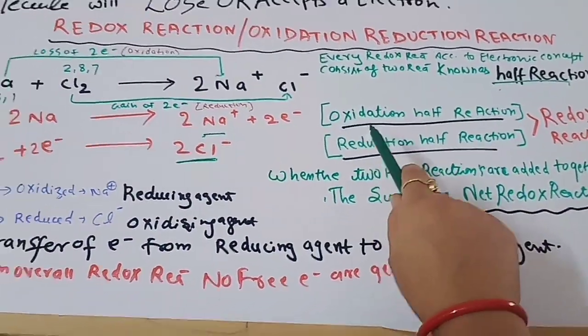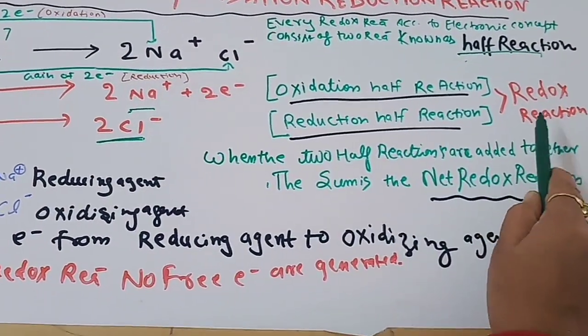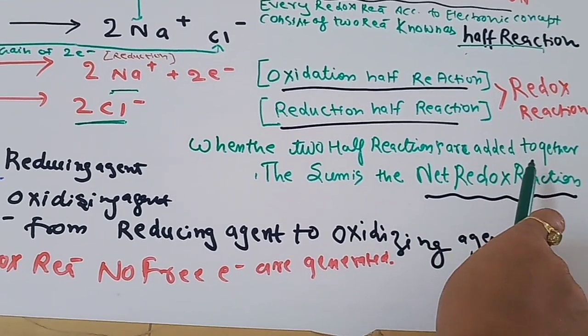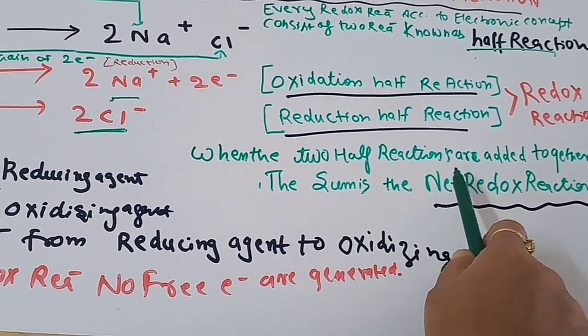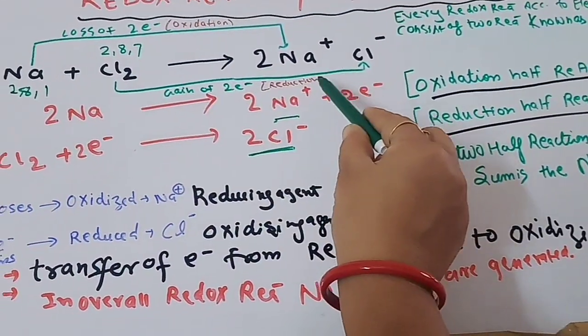So these two, the oxidation half reaction and the reduction half reaction together, are termed the redox reaction, and whenever the two half reactions are added together, the sum is the net redox reaction. So this is an example of a redox reaction.